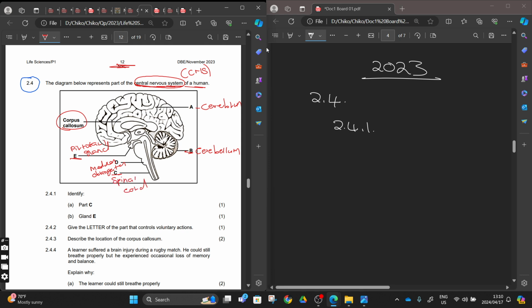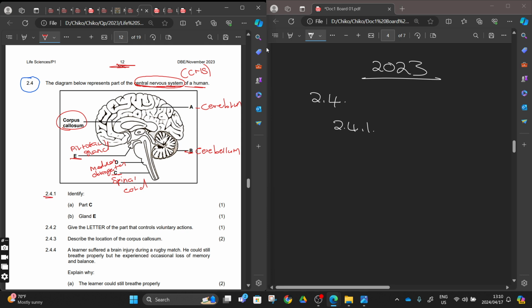So you can see that this is a simplified structure. This is how they're going to ask you. This was 2023. If they are bringing the human brain, this is the brain that they're going to bring. They're not going to bring those frontal lobes, parietal lobes, all those parts of the brain. The brain is a complicated machine, my guy. So know this one, right?